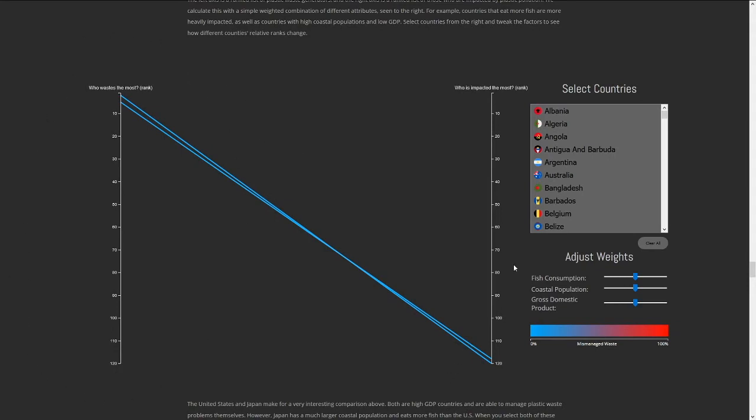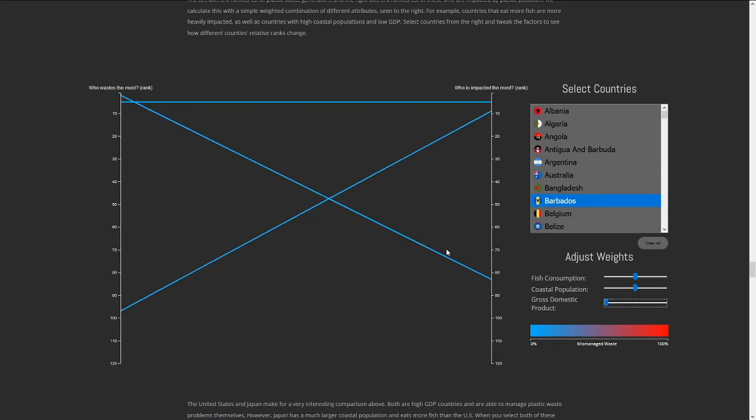On the left we have the pollution rank, and on the right we have the impact rank, which is a variable we calculate using the weights in the bottom right. Selecting countries, say the US, Barbados, and Japan, shows us how their ranks change. We see here that both the US and Japan are high on pollution, but low on impact. If we adjust the weights to ignore GDP, we see that the US is impacted slightly more, but Japan is affected much more.